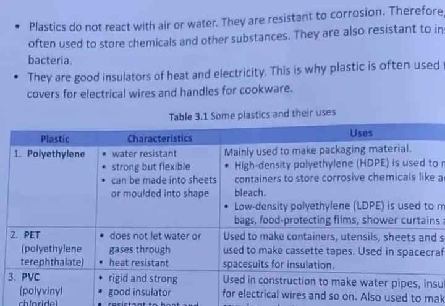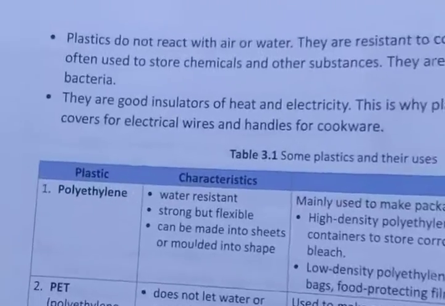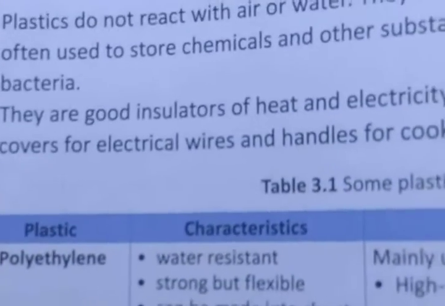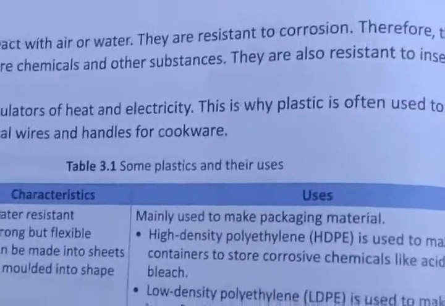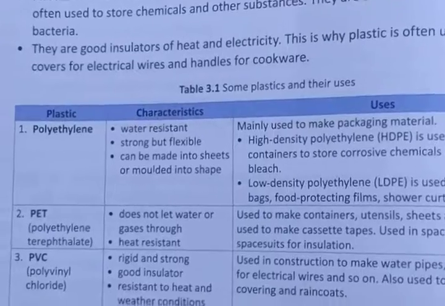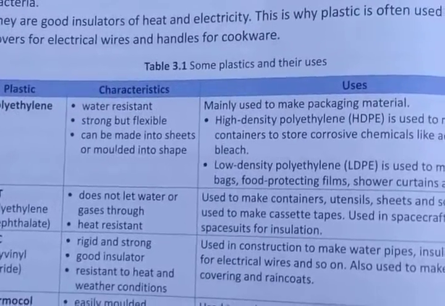Now the third thing, they are good insulators of heat and electricity. The main property is this: they are good insulators of heat and electricity. This is why plastic is often used to make covers for electrical wires and handles for cookware.